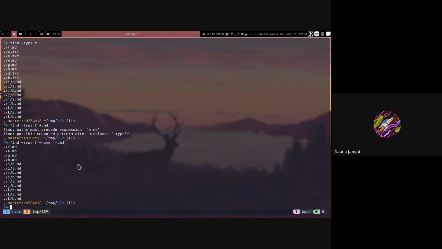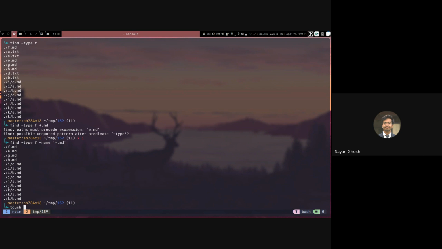So what is that name? So name is an argument to find. So if you're using the name flag and you give an argument to it, it will only list out those files whose name matches this pattern. So you were saying before writing the name that it will print only directories, or what was that? No, so we are using type f, so it will print only files. If you're using type d, then it will print only directories. So here we are printing only files which have star.md.